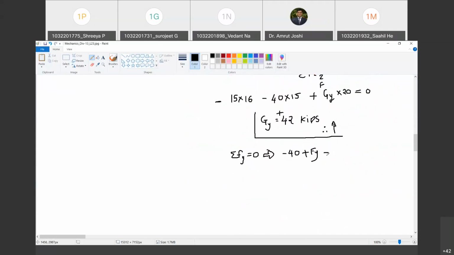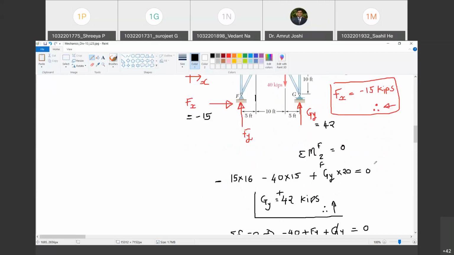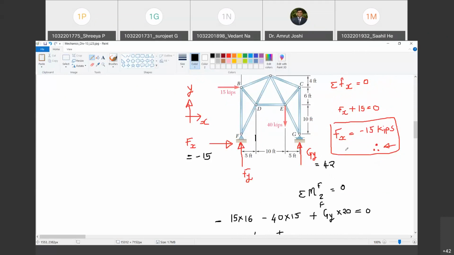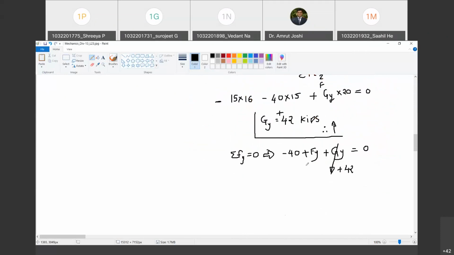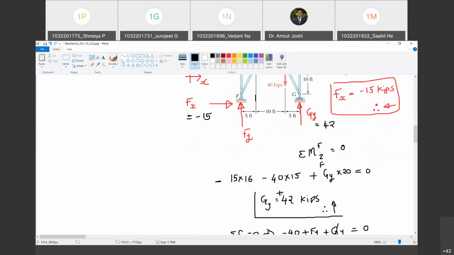Are you with me? Yes, sir. Plus Gy. And Gy also, its magnitude has turned out to be positive. So positive of positive remains positive. Do you agree? Yes, sir. This must be equal to 0. Happy? Yes, sir. So how much was Gy? Gy was 42. So how much is Fy? Tell me. Minus 2.